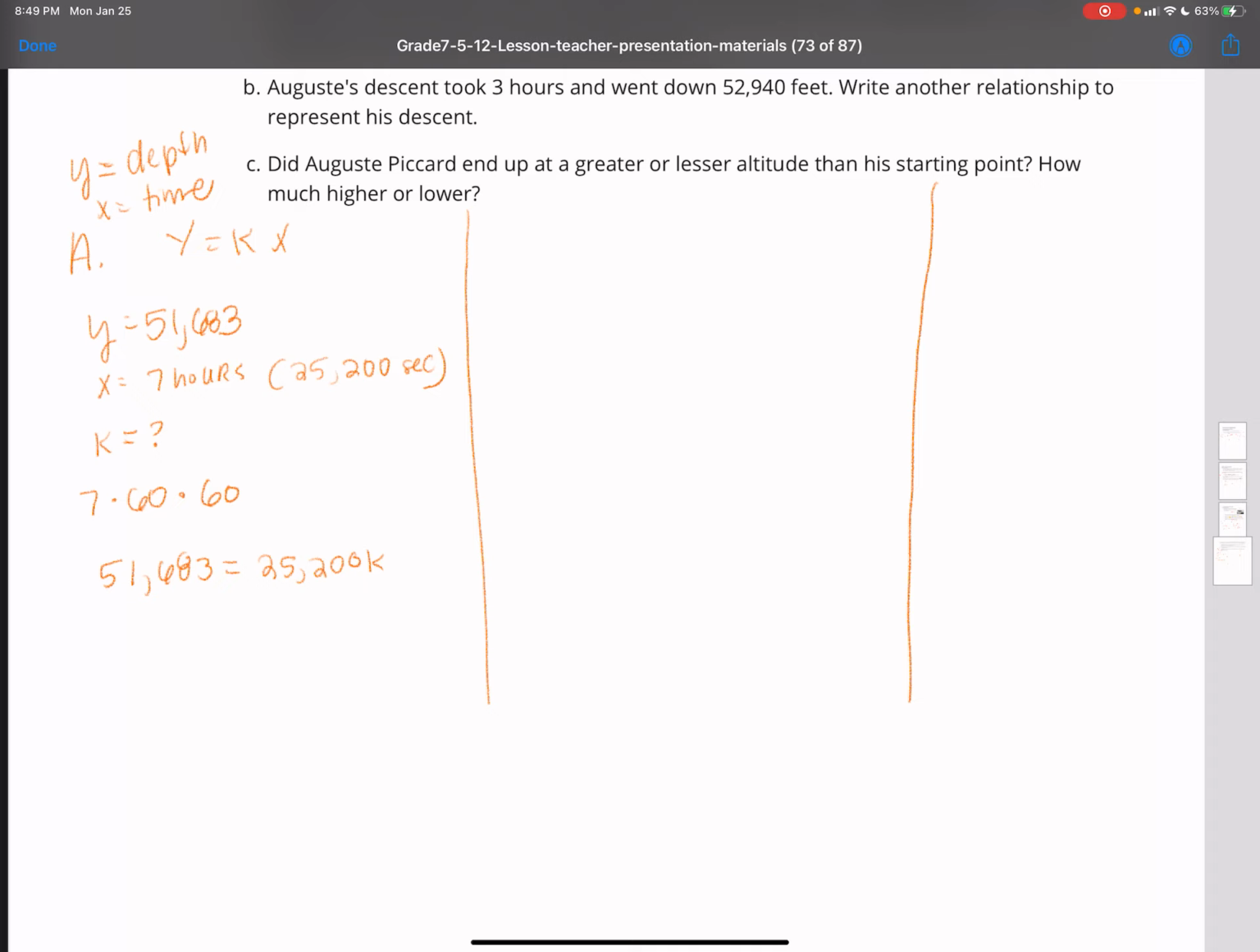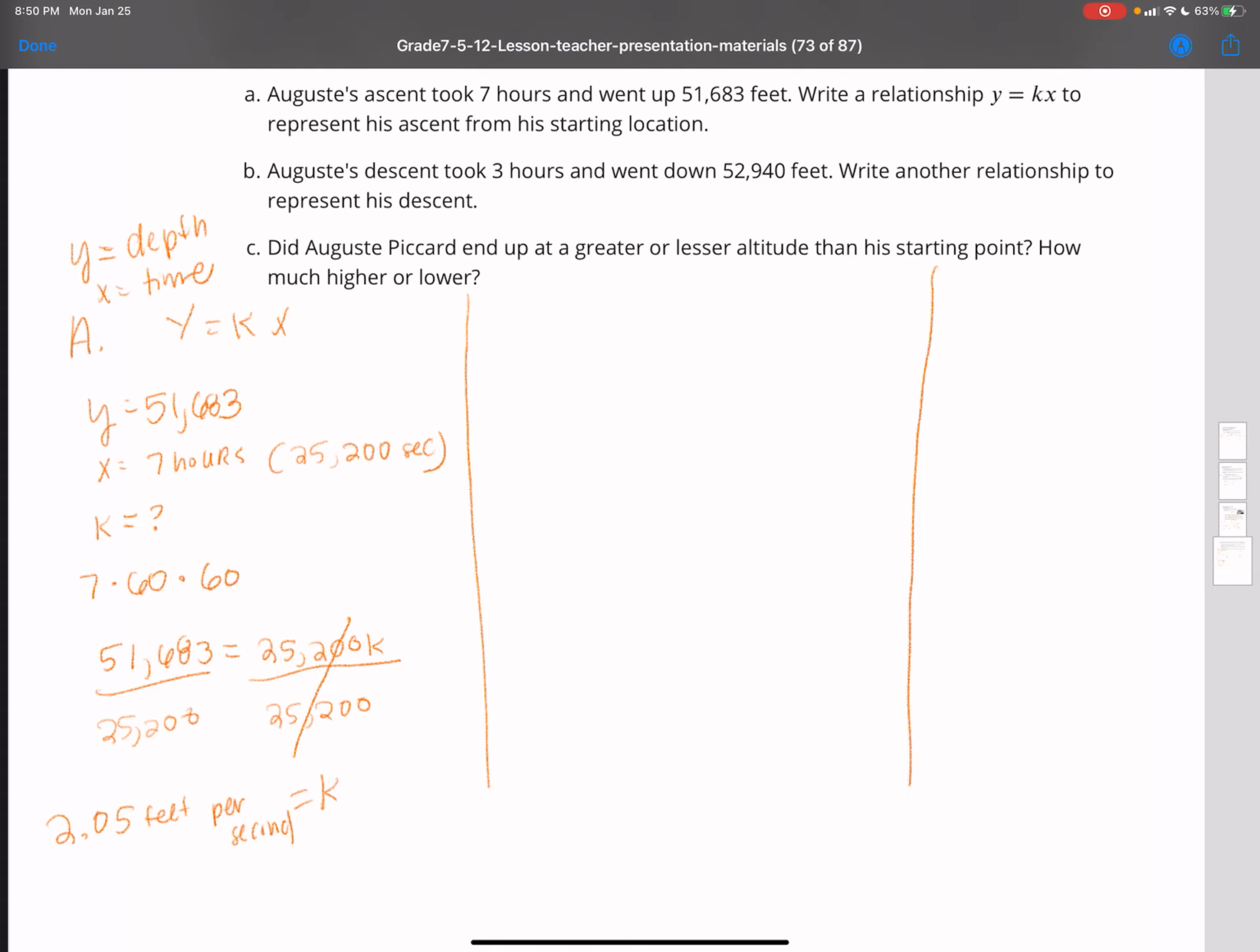So now I want to isolate my variable to figure out the value of K, or in this case, the unit rate. When I do that on both sides, this cancels out, where K is now isolated. And now it gives me my answer, which is 2,500 feet per second.